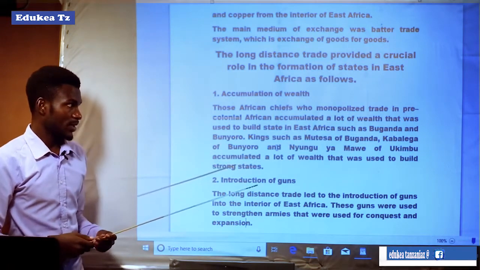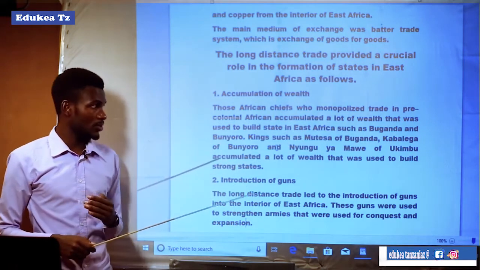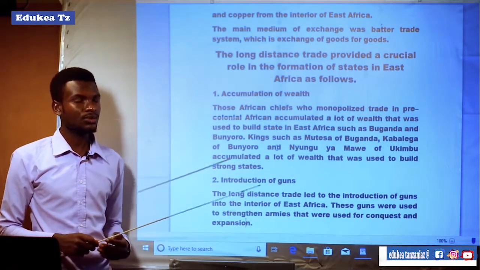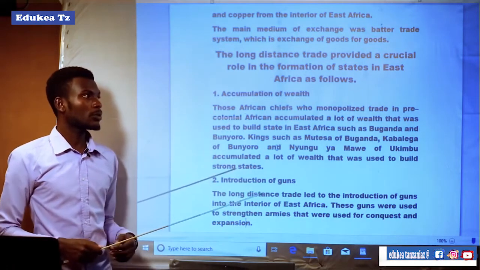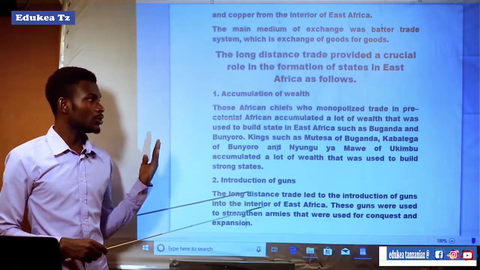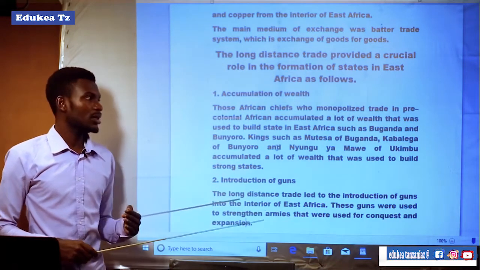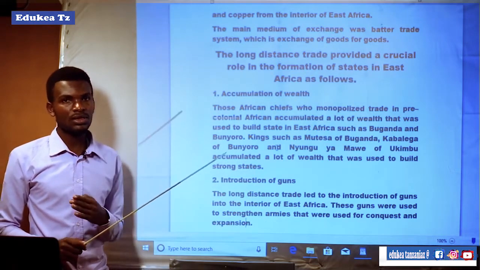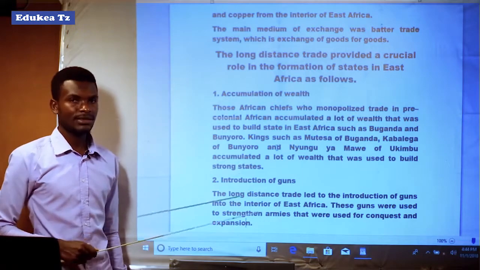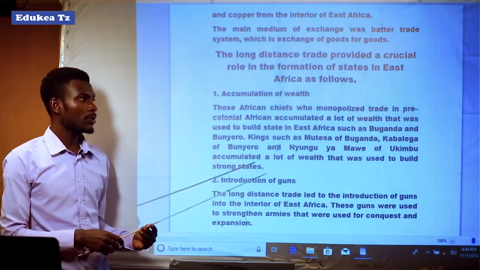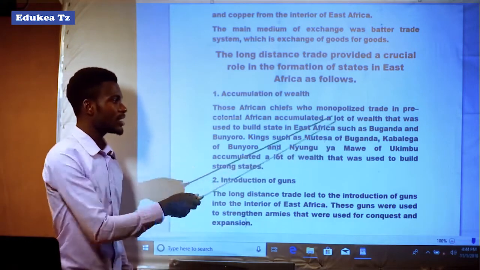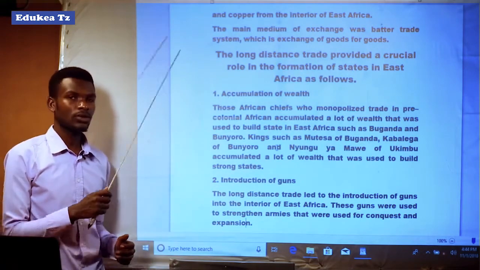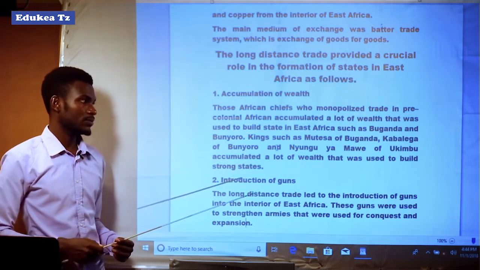It means that the chiefs of the societies involved in the long distance trade monopolized the trade, and that made them accumulate a lot of wealth that was used in building states. For example, Buganda and Bunyoro were states formed in the northern part of the route.